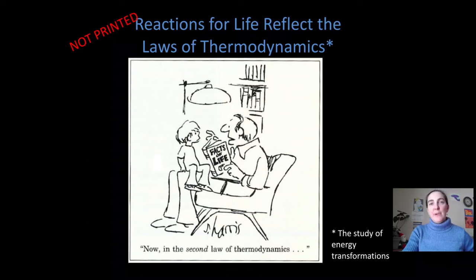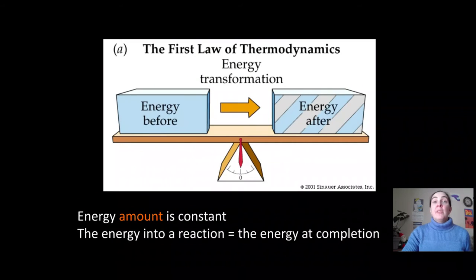Happy Tuesday, AP Bio folks. We're going to continue talking about energy today in terms of the laws of thermodynamics. Thermodynamics is the study of energy transformations, and the really important thing for AP Bio is that you understand the first and second law of thermodynamics and how they apply to living things, and realize that all living things and all of the processes in living things have to follow these laws, just like any other physical process within the universe does. The first law of thermodynamics has to do with energy transformations.